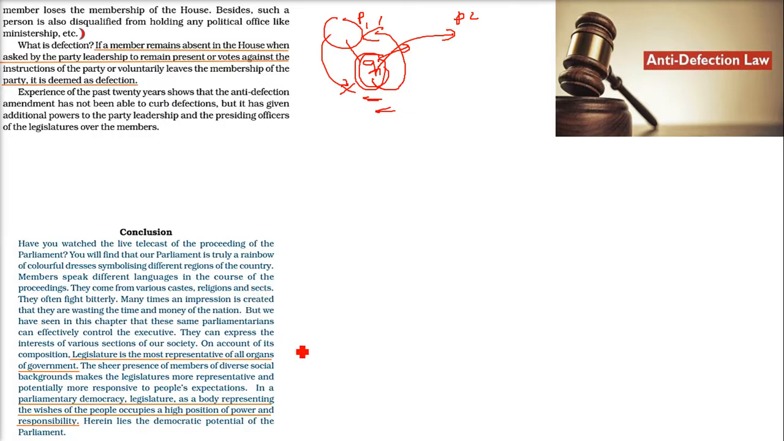So the legislature is the most representative of all the organs of the government. In our parliamentary democracy, or anywhere in a parliamentary democracy, the legislature is a body representing the wishes of the people, because we elect the MPs, we elect the Vidhayaks or MLAs. So this body represents the wishes, aspirations and requirements of the people. That is why it occupies the highest position of power and responsibility in the country. So this is all about this topic. Thank you so much. Take care of yourself.